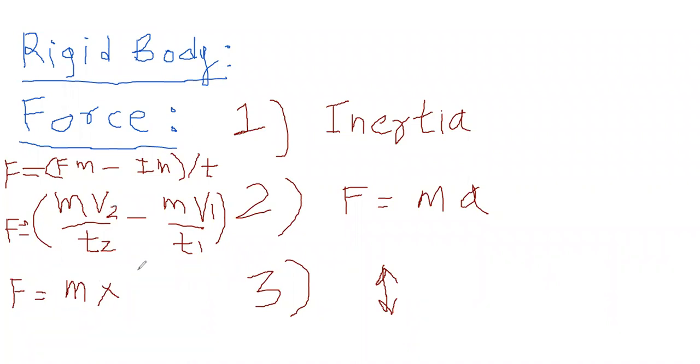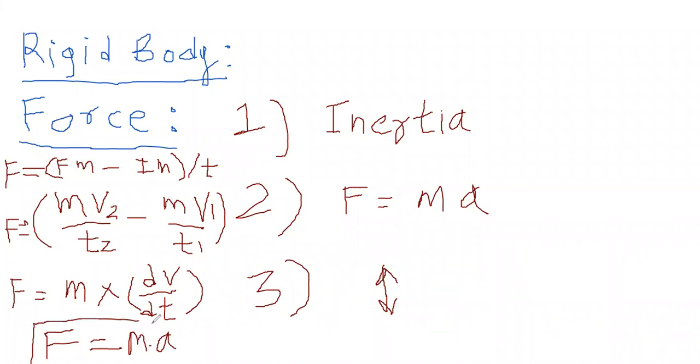Means that difference of velocity divided by difference of time, that is dv by dt, and dv by dt is nothing but your acceleration, right? So therefore your F will be equal to ma, which is nothing but mass into acceleration, which has been derived from Newton's second law of motion.